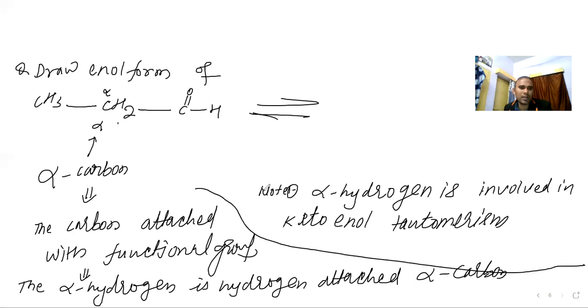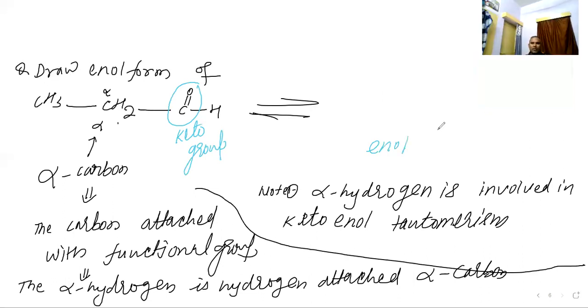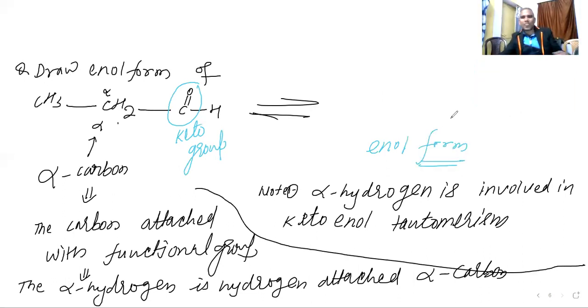So what will be, this is the keto form. Because why is this the keto form, Jana? Because this is the ketonic group. Keto group. Draw the enol form. Can you draw the enol form? Jana, try to draw the enol form. Tell me how to draw the enol form. Wait, sir. I'm trying.